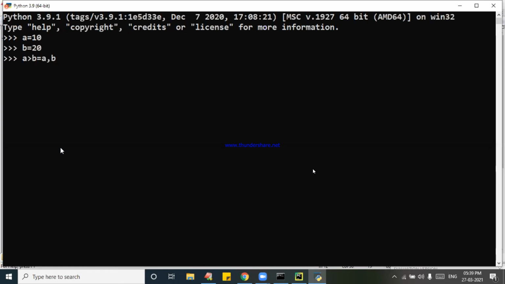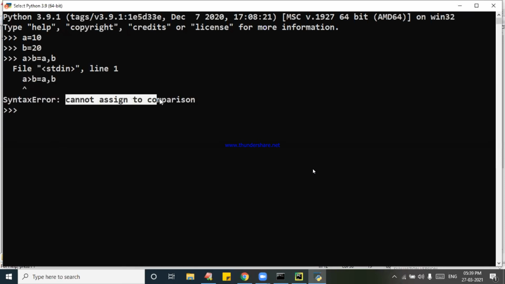This is a multi-line assignment. What is there on the left side? So that is what is called cannot assign this kind of thing. You can do like this. A greater than B, you can assign. You can assign A greater than B, comma, D. A less than B also you can assign.